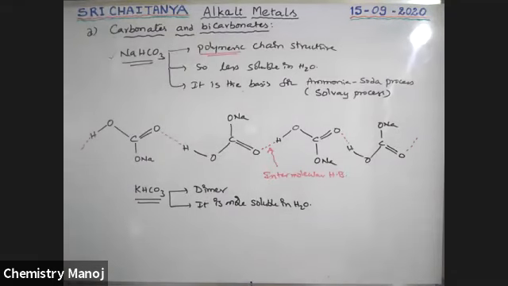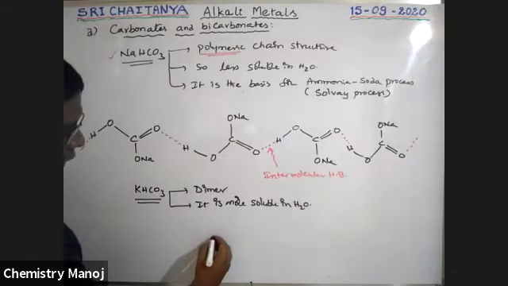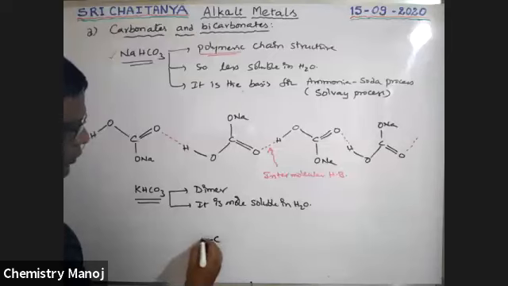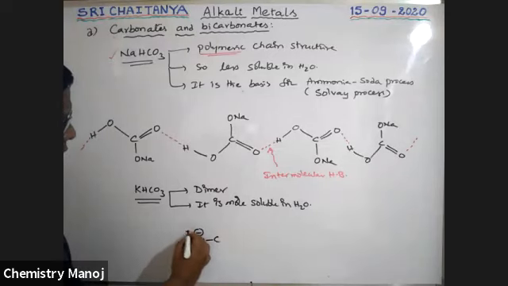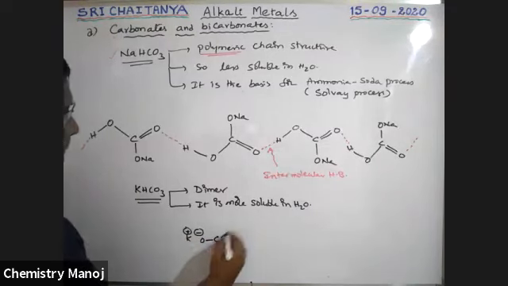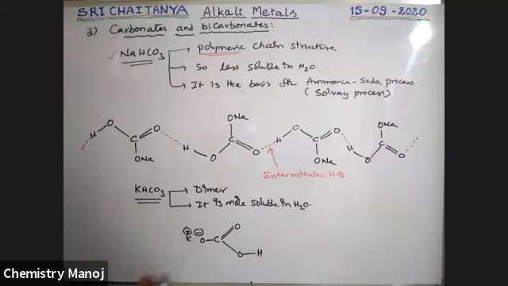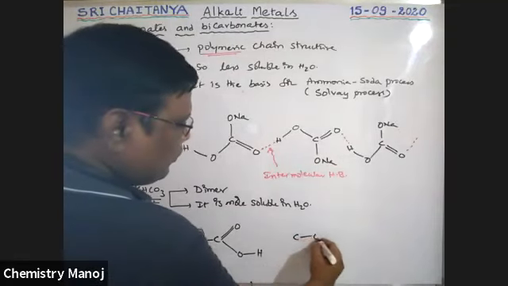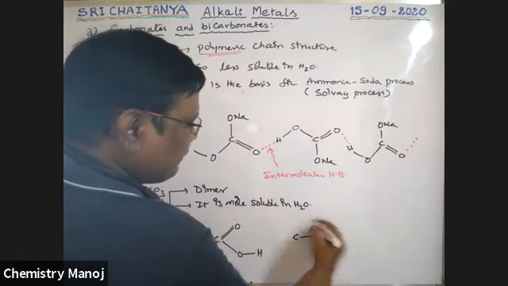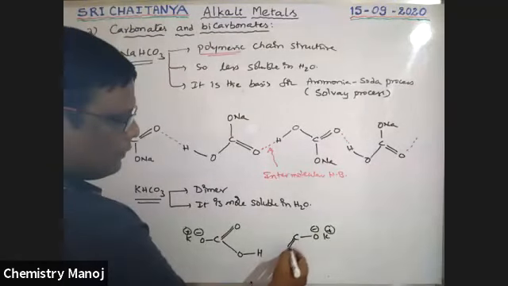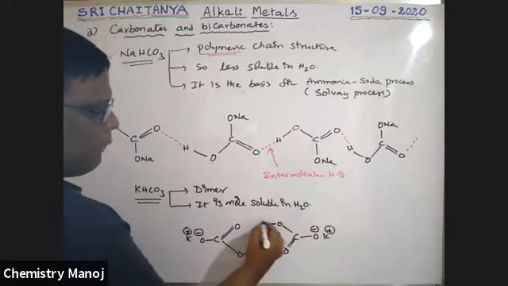So what is the reaction here? What is the structure? That is carbon, O minus ion, K plus ion, C double bond O, OH. It is KHCO3 and KHCO3. One more, carbon, O minus, K plus ion, double bond O, OH.